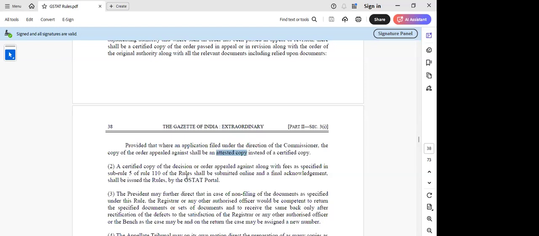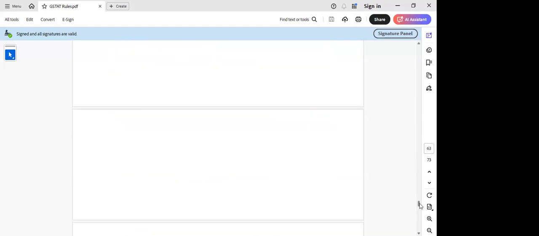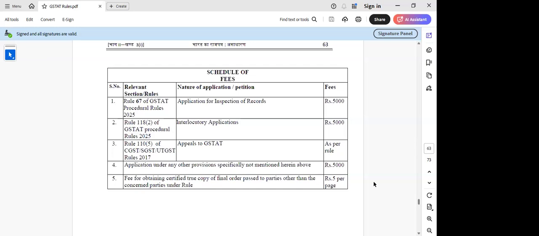It also has to be enclosed along with the fees as specified in sub-rule 5 of rule 110 of the rules. So there is a fee which has been specified here. I'll just go to that schedule, sir. Here they are saying the fees specified: rule 67, application for inspection of records, is 5,000, and rule 118, wherever an IA is filed, the fee is 5,000.